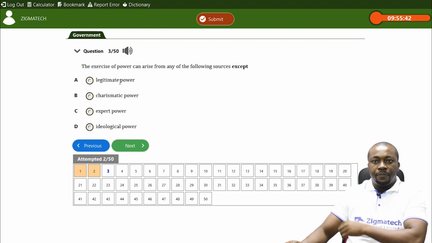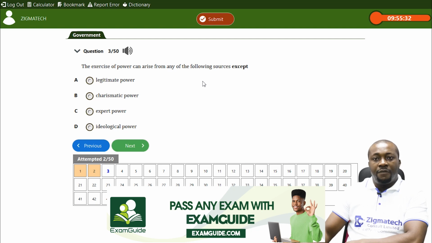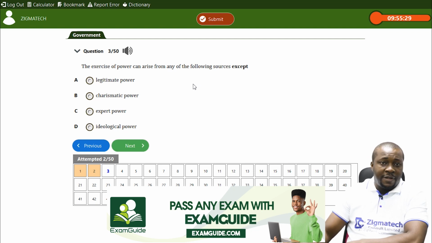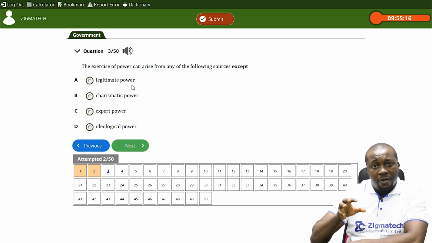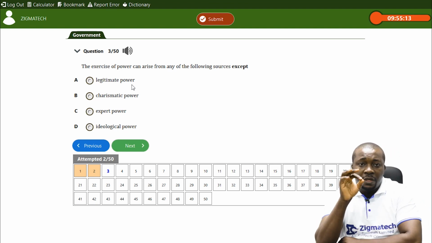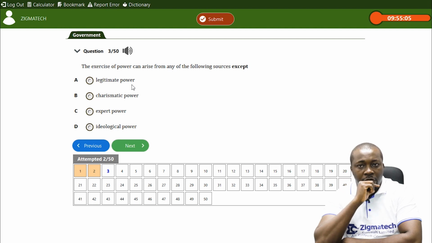Then number 3, the exercise of power can arise from any of the following sources, except. The question tests your knowledge on sources of power, which is part of the basic concepts in government. In fact, the first basic concept you learn in government is it. Let's start from legitimate power. From legitimacy, that's the acceptance, the support of the people. Legitimacy has to do with the support, recognition and acceptance of the people. So you can get power from the support of the people.